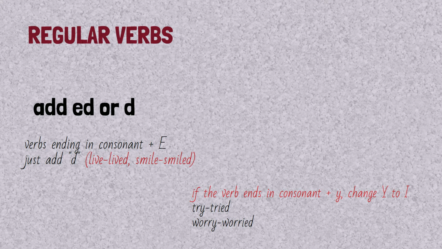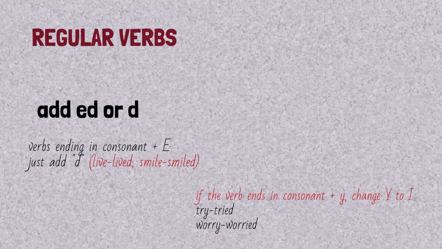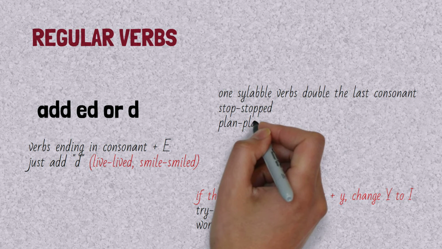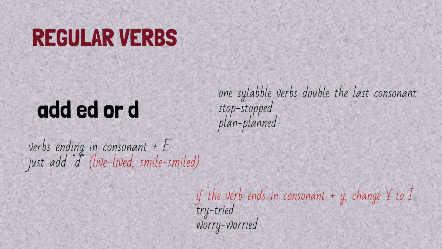If the verb ends in consonant plus y, change y to i. For example, try, tried, worry, worried. Here we've changed y to i. Also, if there is only one syllable, double the last consonant, like stop, stopped, plan, planned.